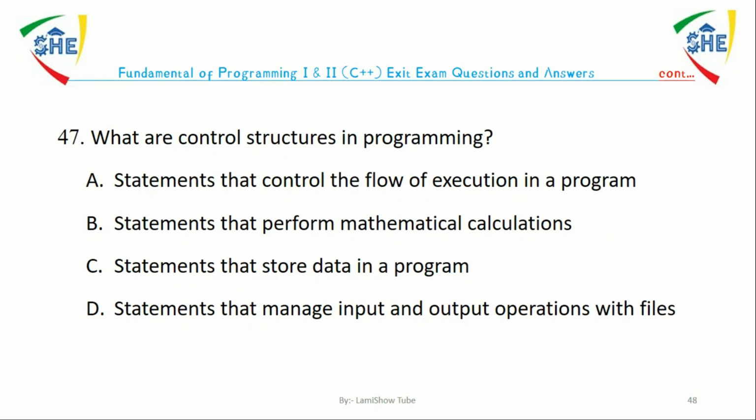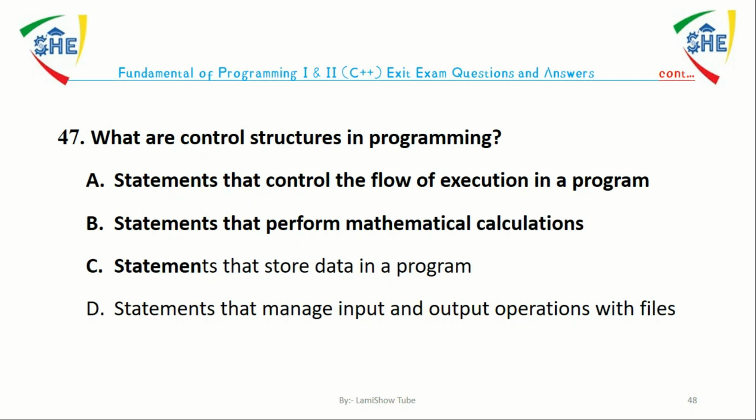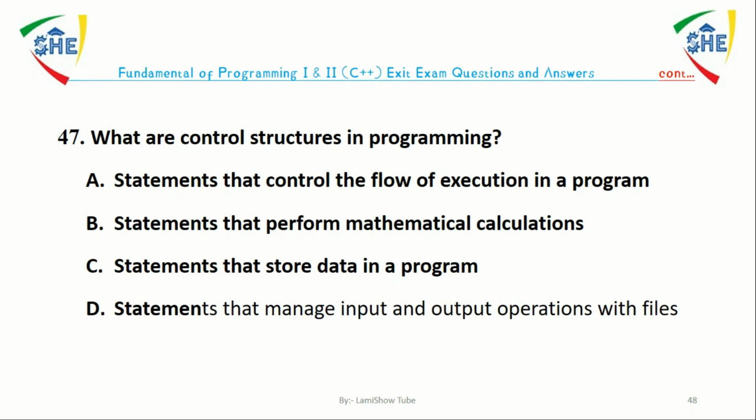Question number 47. What is a control structure in programming? A. A statement that controls the flow of instruction in a program. B. A statement that performs mathematical calculation. C. A statement that stores data in a program. D. A statement that manages input and output operations within a file. The answer is A. Control structures in programming are statements that control the flow of execution in a program.